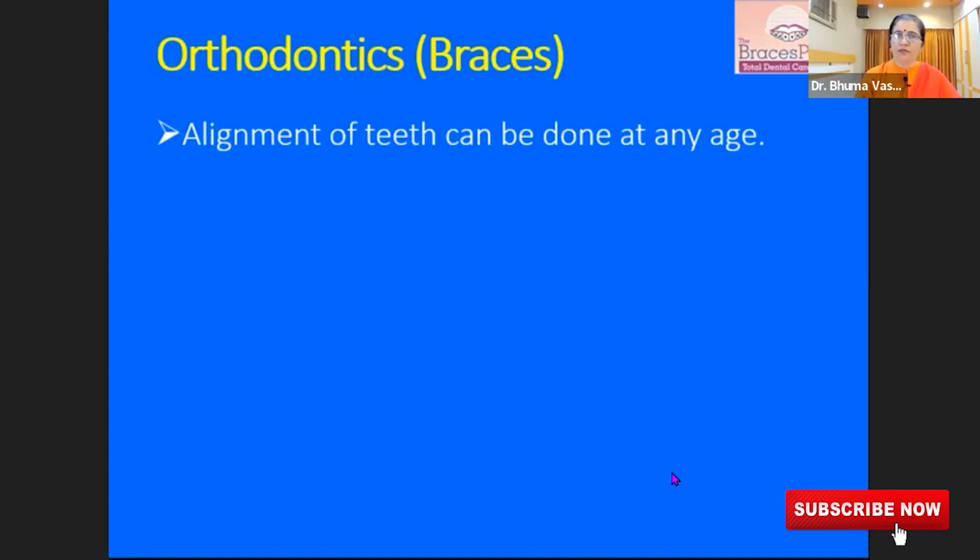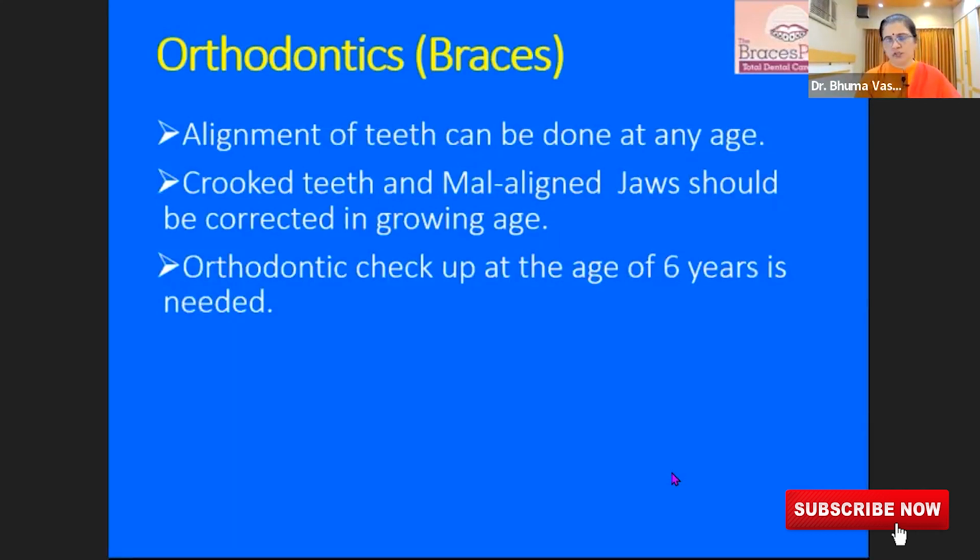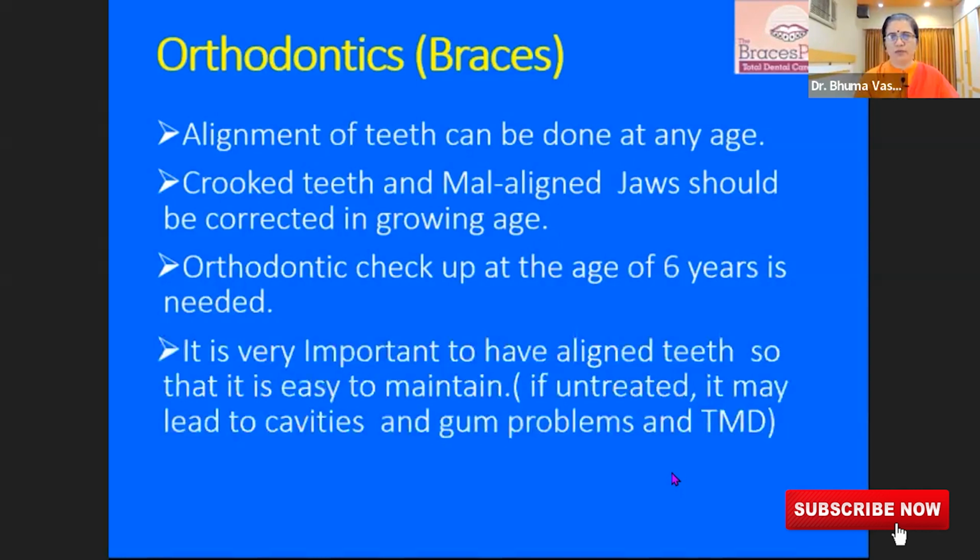First of all, the alignment of the teeth can be done at any age. Crooked and malaligned teeth and jaws can be corrected during the growing age. An orthodontic checkup has to be done at the age of 6 years to understand what the problems and developing problems are. And it is very important to have aligned teeth so that you can maintain them better. If you have furniture in your hall which is scattered, like one bean bag and one sofa and one chair, you can't clean it properly. But if you have organized furniture in your hall, then you can clean it really well. In the same way, if your teeth are organized in a proper arch form, at a proper level, in a proper occlusion, you can maintain them better and remain healthy because this machine is really working fine.